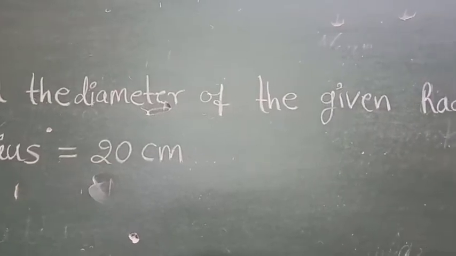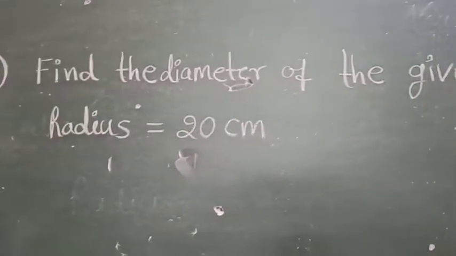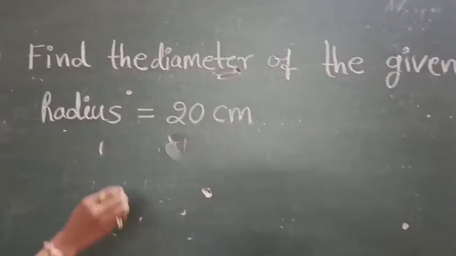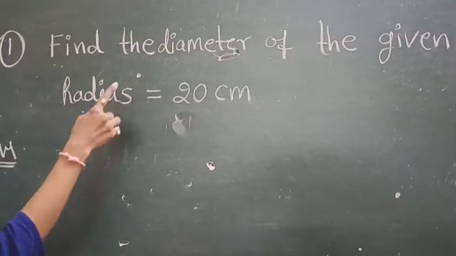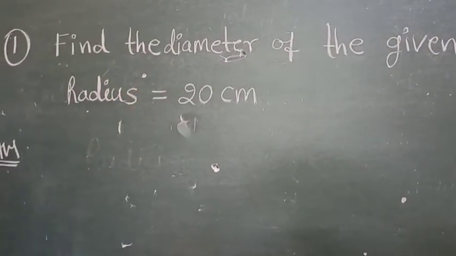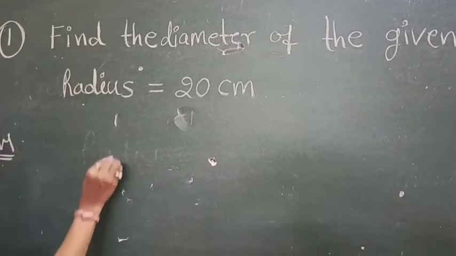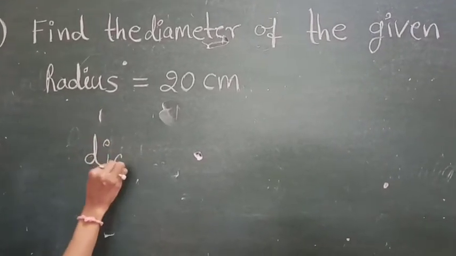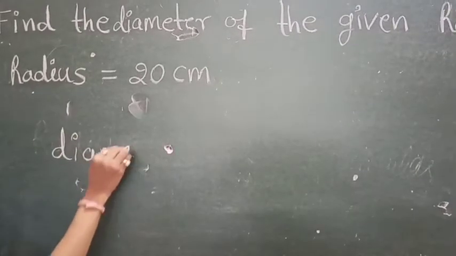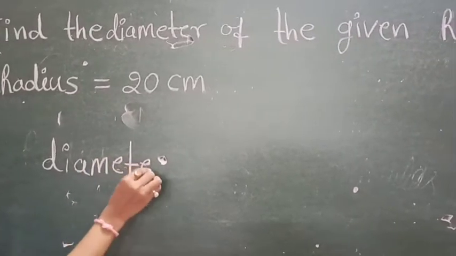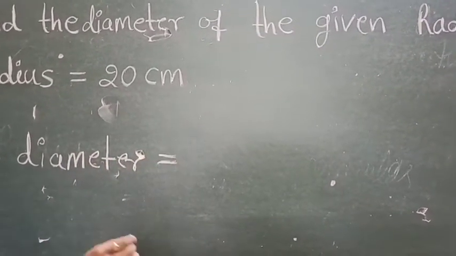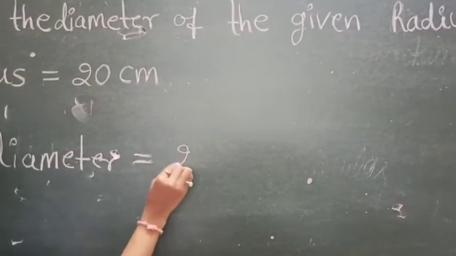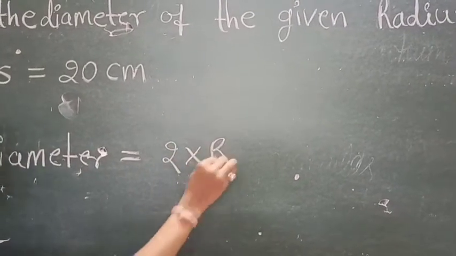Here we are given the radius and we have to find the diameter. First you write the formula of diameter, 2 multiplied by radius.